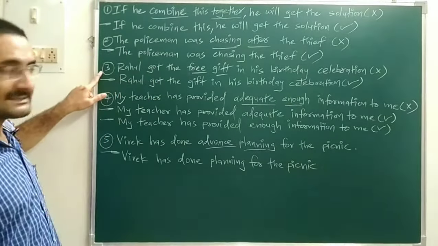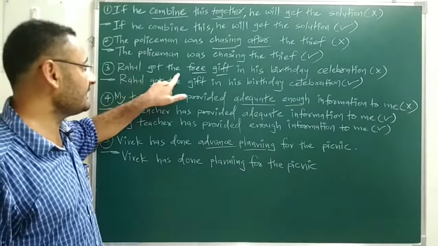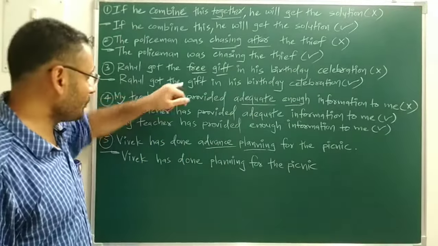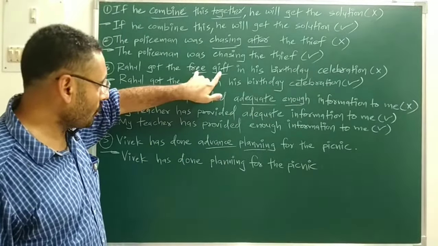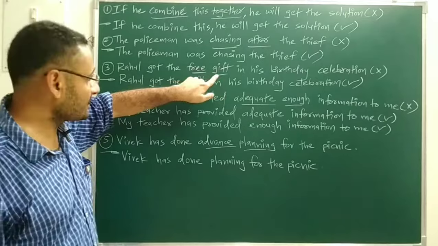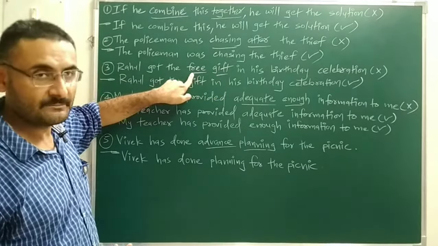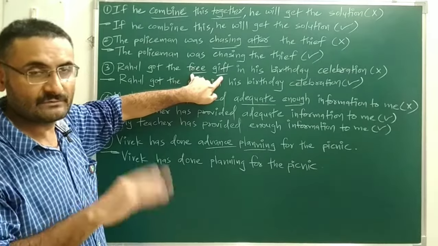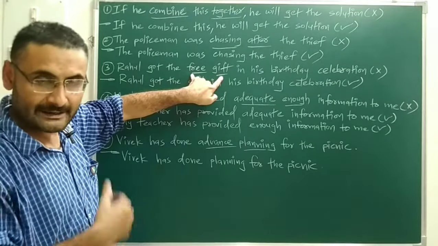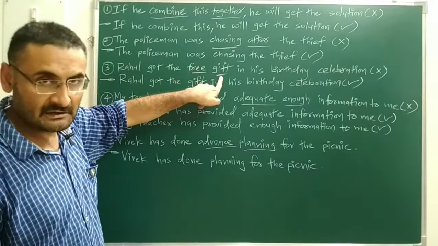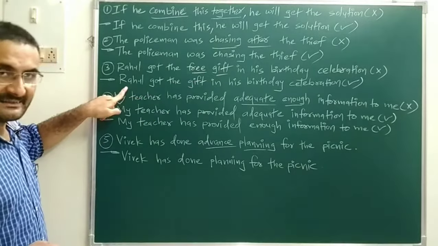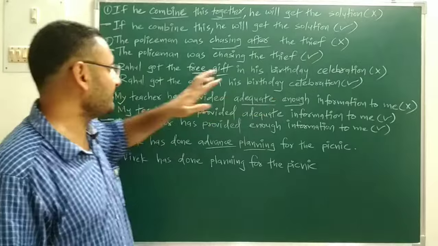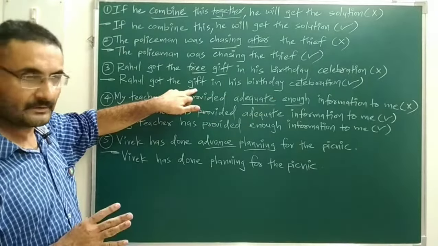Okay. Next sentence is Rahul got the free gift in his birthday celebration. Again over here free and gift, both things are same. Why? Because gifts are always free. That means repetitive meaning is there, redundancies is there. So we will avoid the redundancies by keeping a single word. So the right sentence is what? That Rahul got the gift in his birthday celebration. Rahul got the gift. Okay.